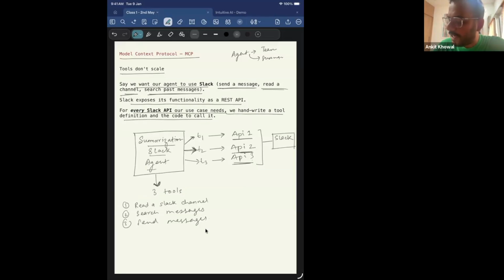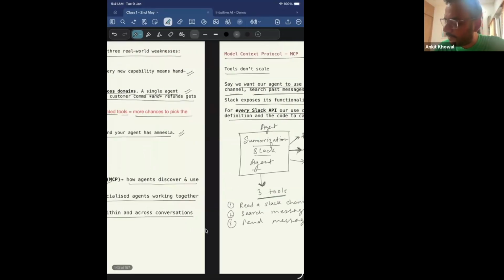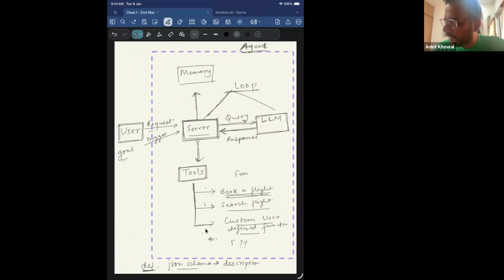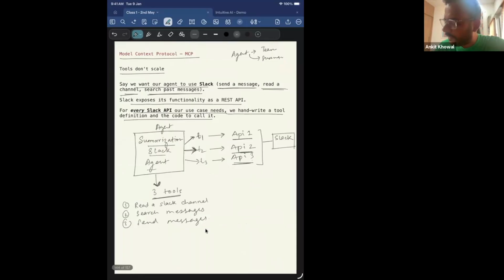While I'm developing the agent, I'll have to define all these three tools. We saw in the last class that we have to define tools for all of them. So I'll define three tools at the server level, coming back to this example, and then the agent can call these tools to do certain actions, right?